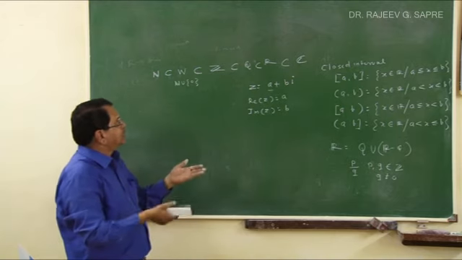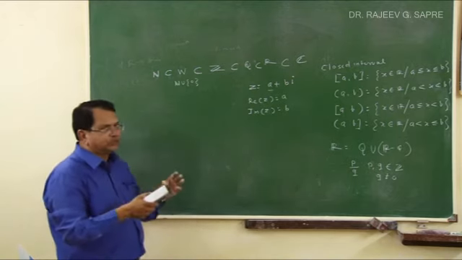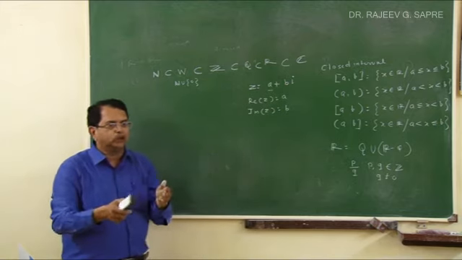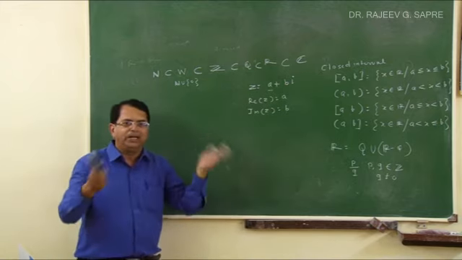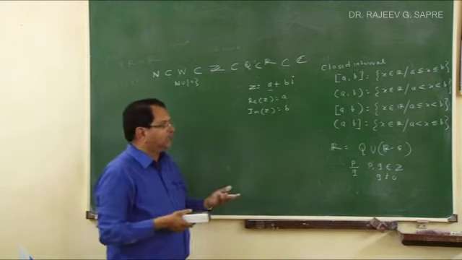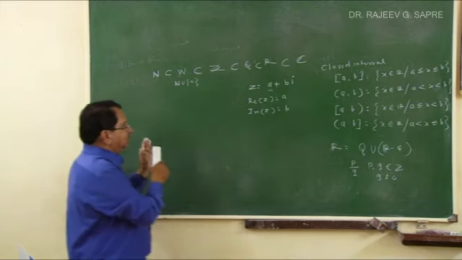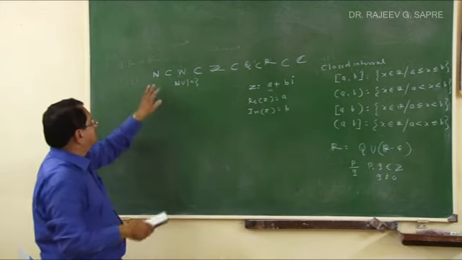Those real numbers which can be expressed in the form p upon q are rational numbers. But there are many real numbers, root 2, root 3, root 7, e, pi, etc. They are not rational numbers. So the hierarchy is like this.